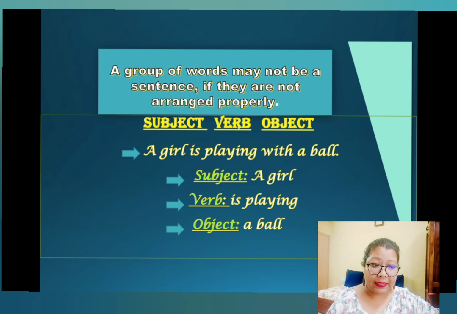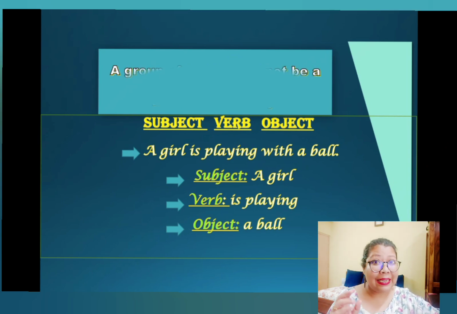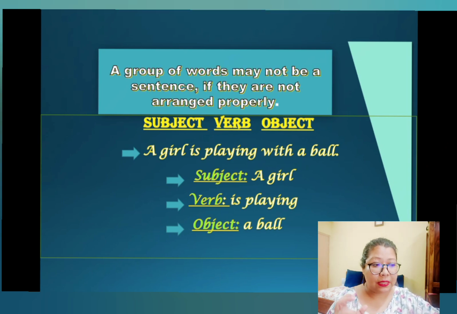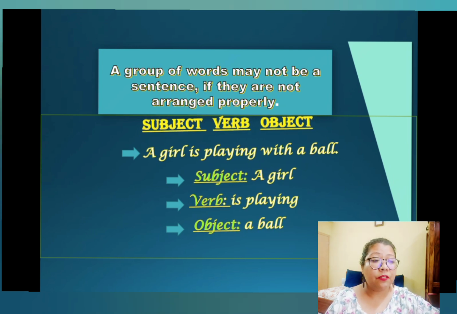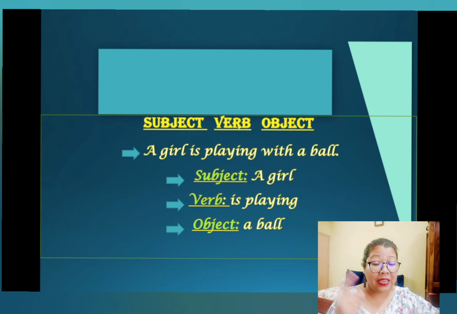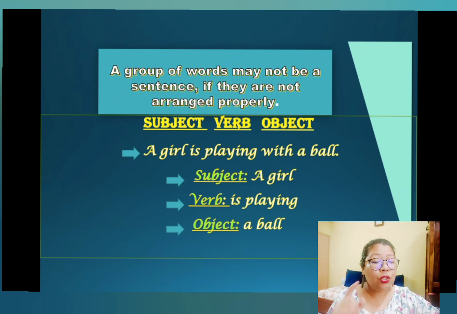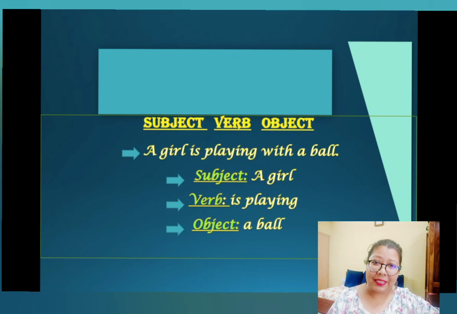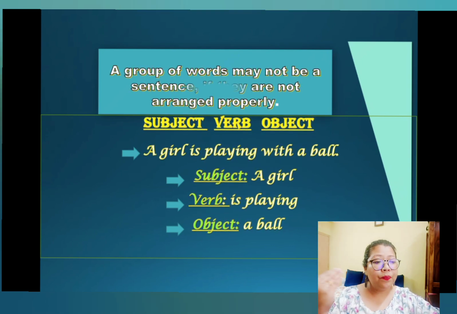Now here you see an example. A girl is playing with a ball. So a girl is the noun, that's the subject. Is playing is a verb. And with a ball, the girl is using a ball to play, right? So here, a ball is an object. So subject is the noun, a girl, verb is playing, and object is the ball.